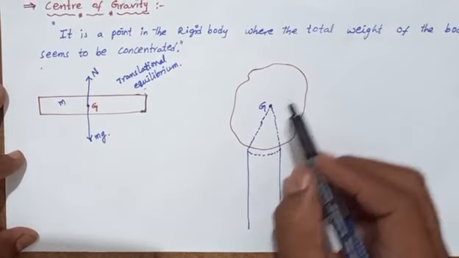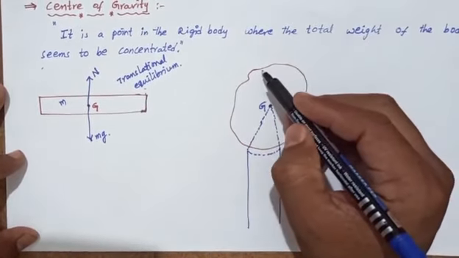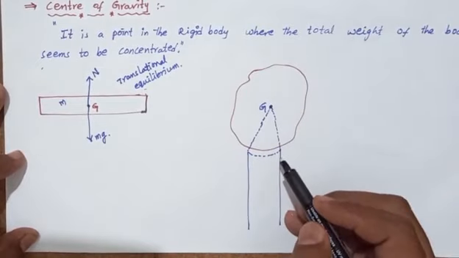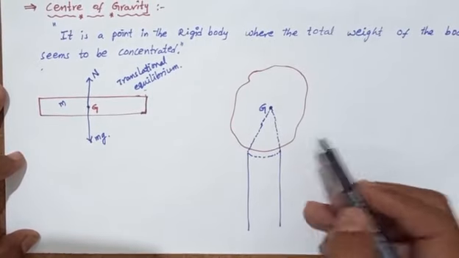Another example we have taken here is a non-symmetric body, like a stone or a piece of cardboard.